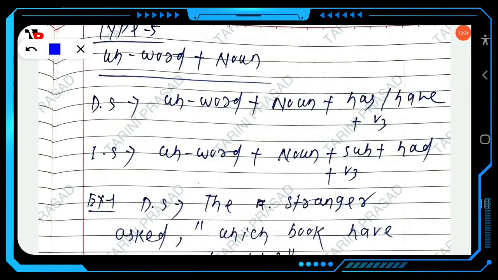Then next type 5: WH word plus noun. This is the structure of direct speech: WH word plus noun plus has or have plus V3. So what will change in indirect speech? WH word, noun, subject, had plus V3. So just look at this example.